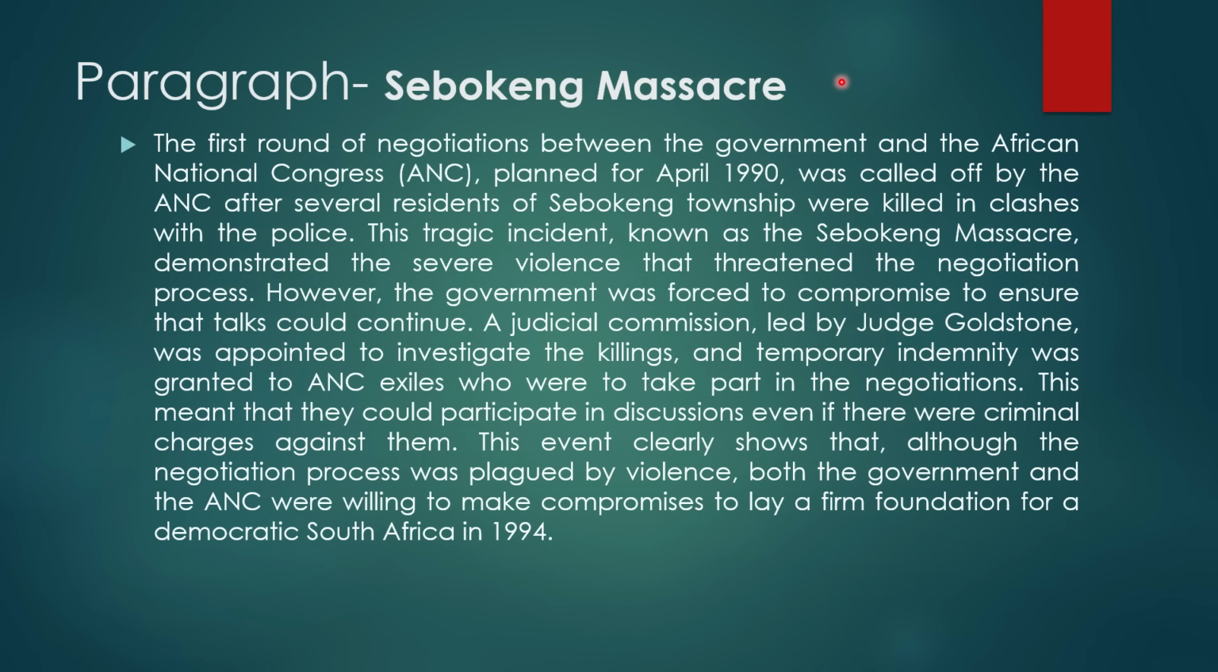Hence, I'm saying that this one is very long, but it's the easiest because all you have to do is to show the role played by the ANC and the role played by the National Party government in trying what? In trying to compromise in order to bring in what? A democratic South Africa in the country. I hope that makes sense.